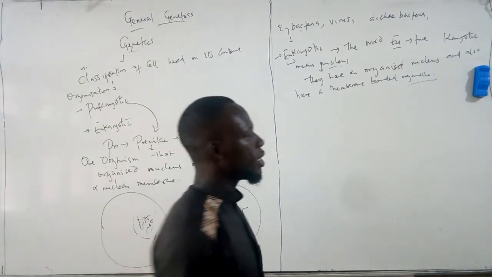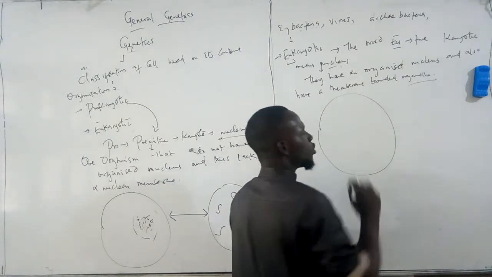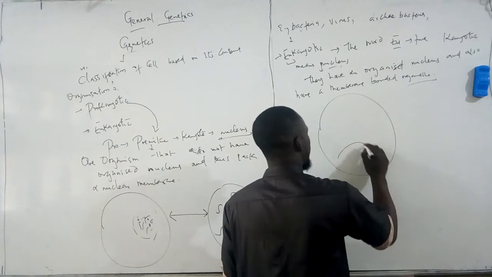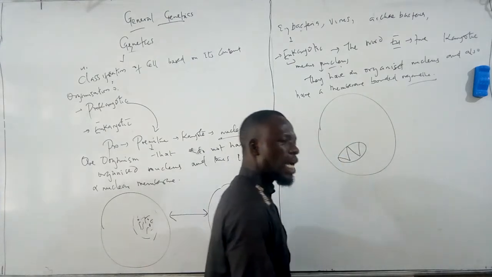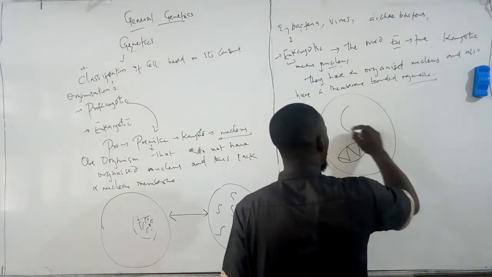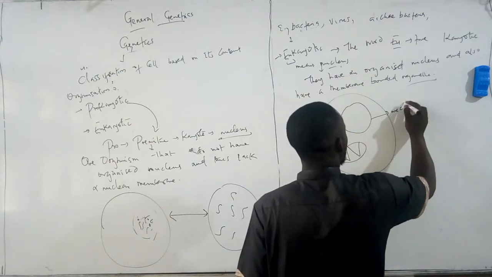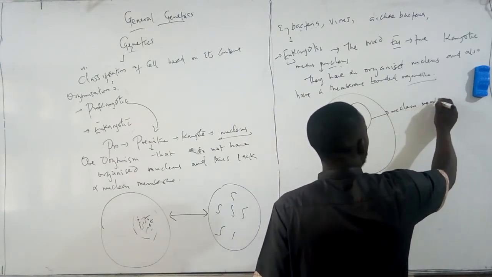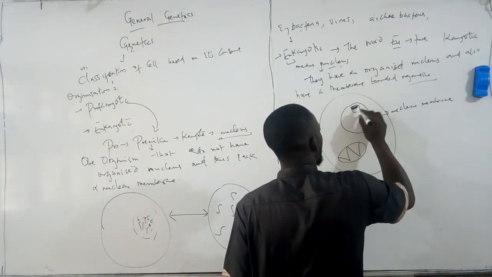So you see the content of a eukaryotic organism, all the content of a eukaryotic organism, are organized inside the membrane. So when you see a mitochondria inside a eukaryotic organism, it is enclosed by a membrane. And the nucleus specifically is covered by a nuclear membrane. And the content is the nucleolus inside.